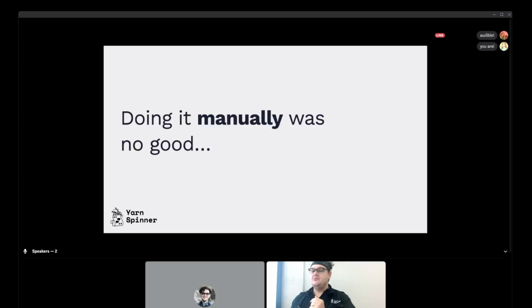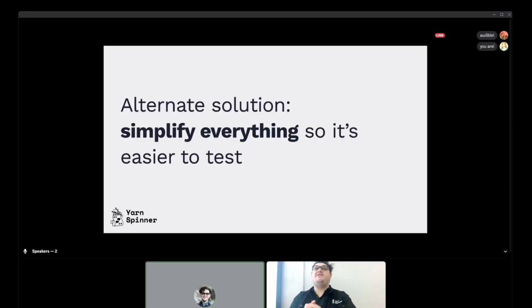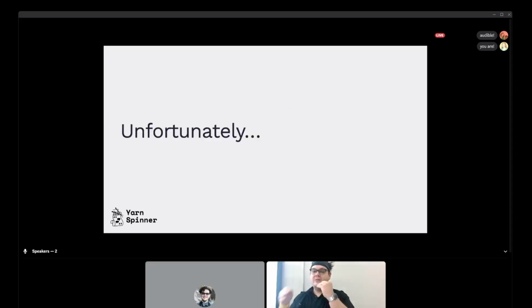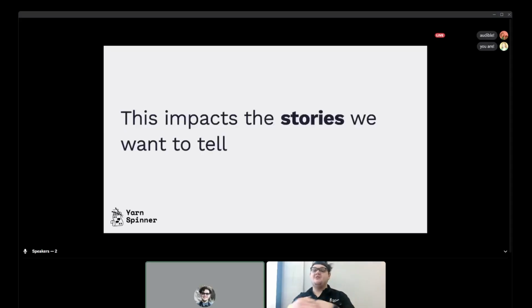So an alternative solution is we simplify everything to make it easier to test. We reduce all the complexity, we take every piece, make all the little stories kind of independent nuggets of story, separate them, so we don't need to test the entire flow through a very complicated story, we just test tiny pieces. And unfortunately, this really impacts the stories we might want to tell.